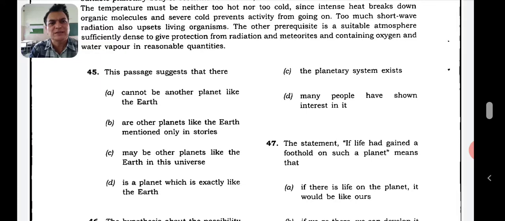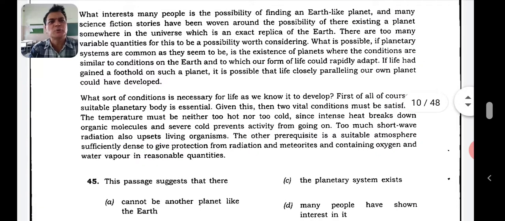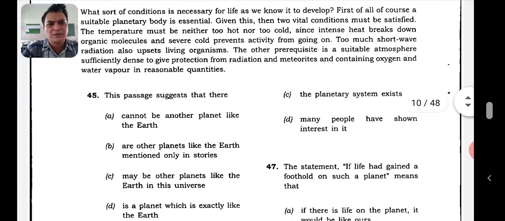Maybe other planets like the Earth. In this universe, is there a planet which is exactly like the Earth? What interests many people is the possibility of finding an Earth-like planet. So he's talking about an Earth-like planet there. So what will be the answer there? When we are talking about an Earth-like planet, when you look at that, here, Earth-like planet.